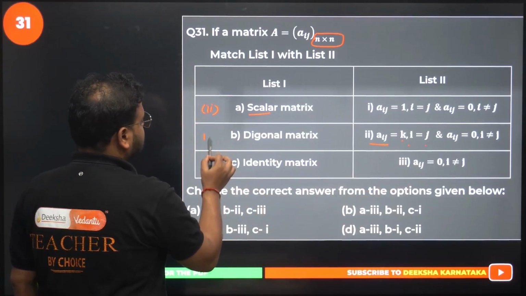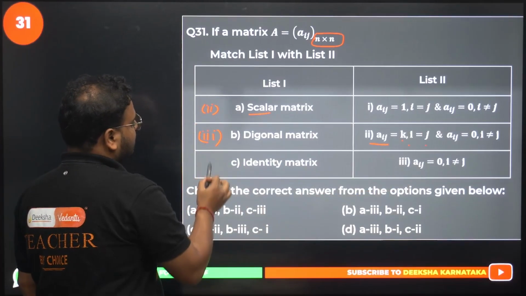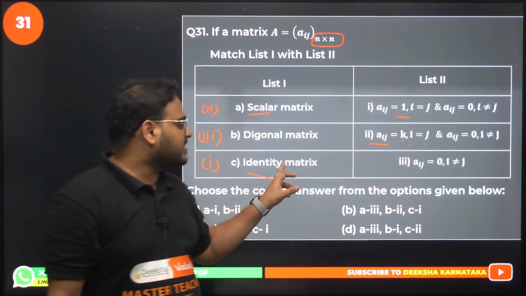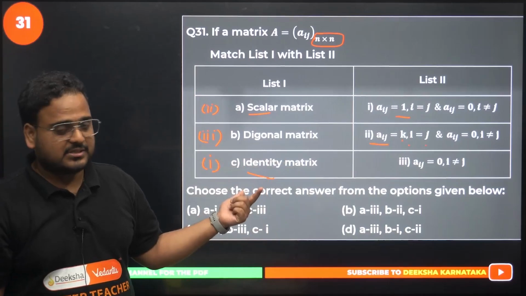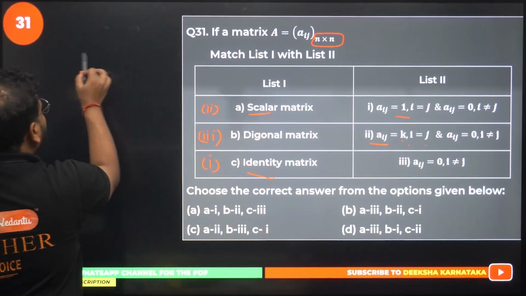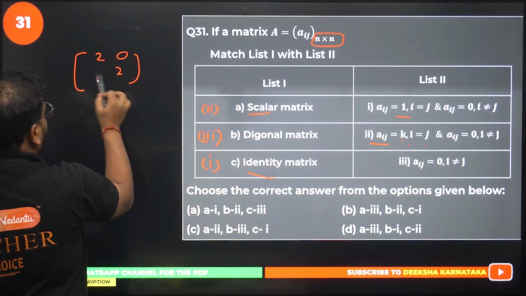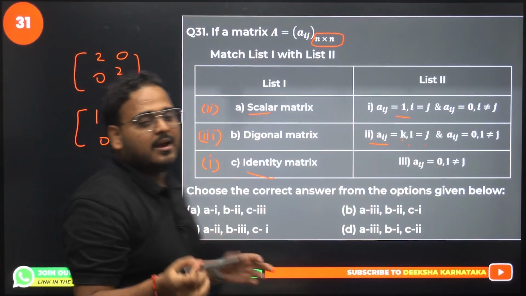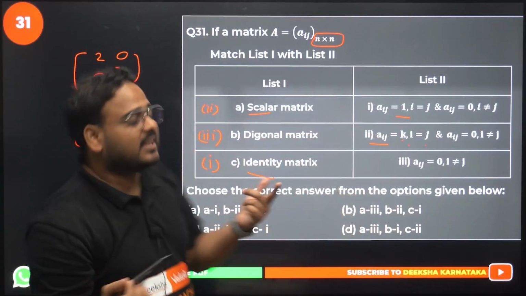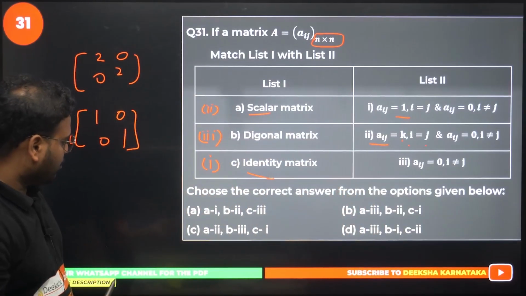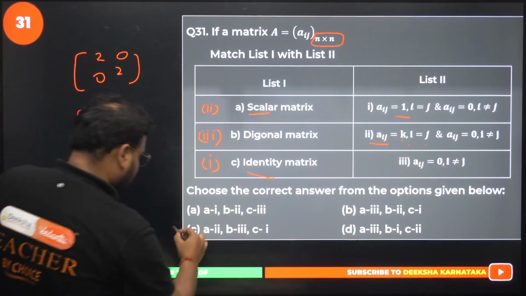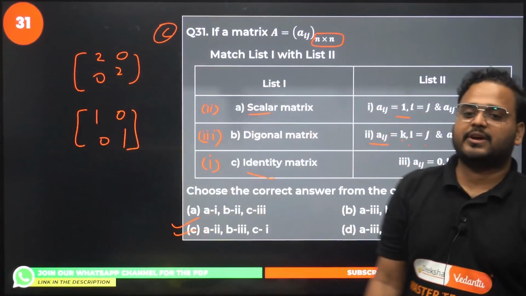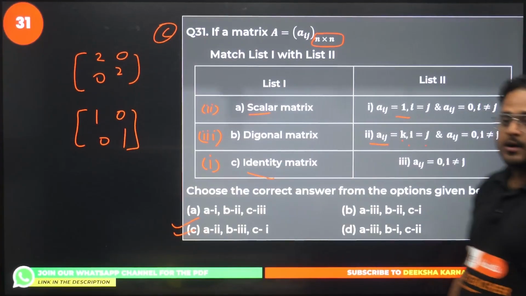This is 3. So 2, 3, and of course this will be 1. Identity matrix means the diagonal should be 1. Identity matrix is actually a special case of scalar matrix. Scalar matrix is when you have the diagonals same, like 2, 2, and the rest 0. Identity matrix is when the diagonal is the same and is 1. So identity matrix is a special case of scalar matrix. Answer is 2, 3, and 1. I think option C is right. 31, option C is correct. Please check, guys. Done?